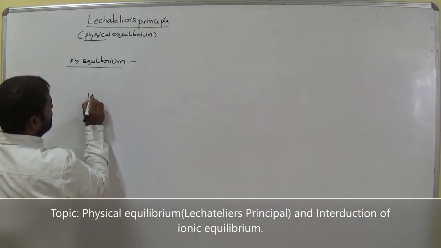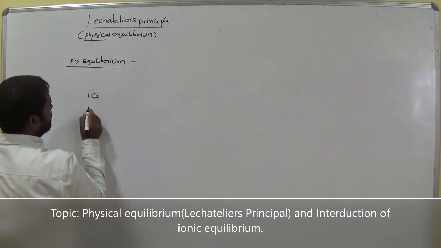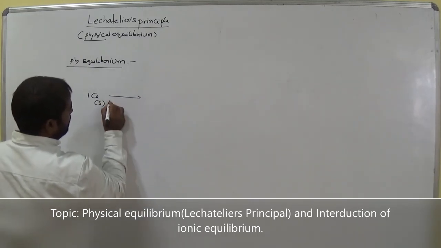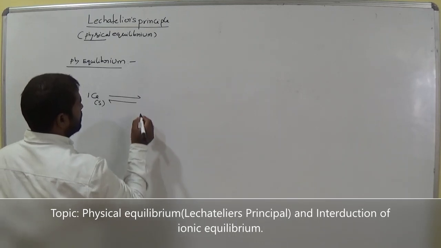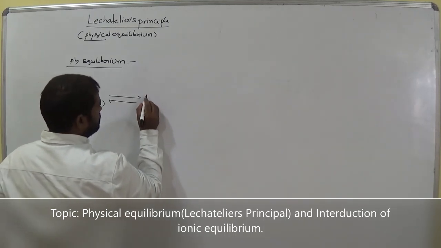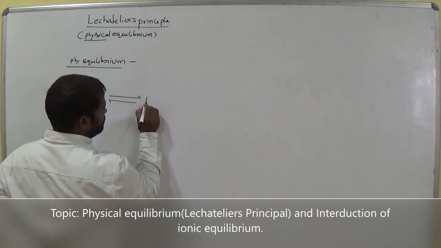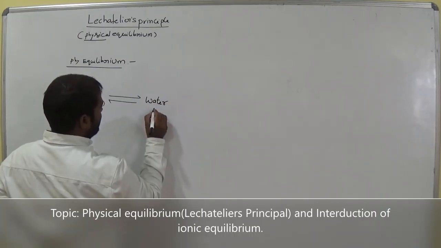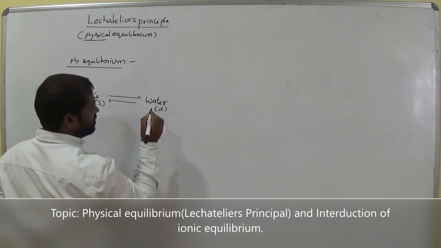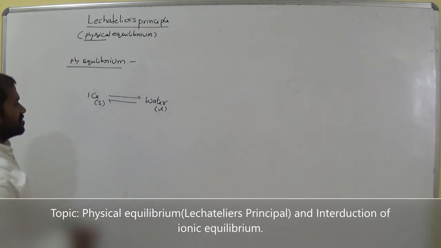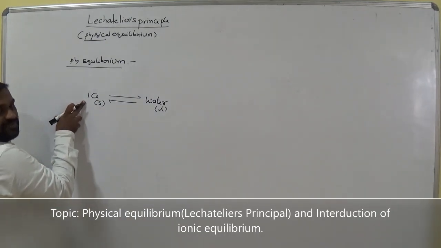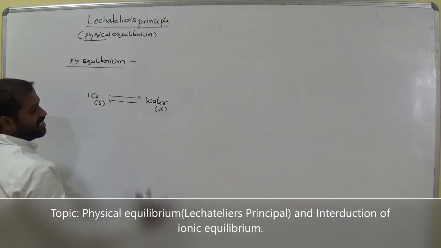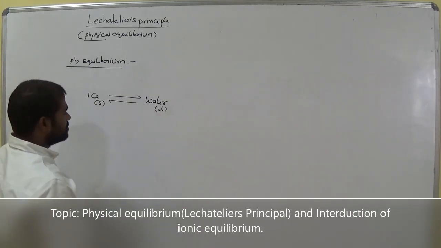This one is ice, which is in solid state, and it is reversible with water, which is in liquid state. What is the physical state of ice? Solid. What is the physical state of water? It is clearly liquid.